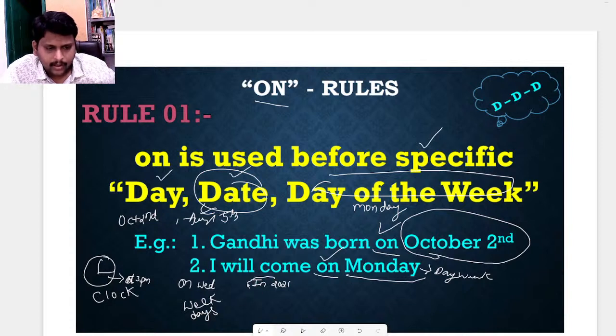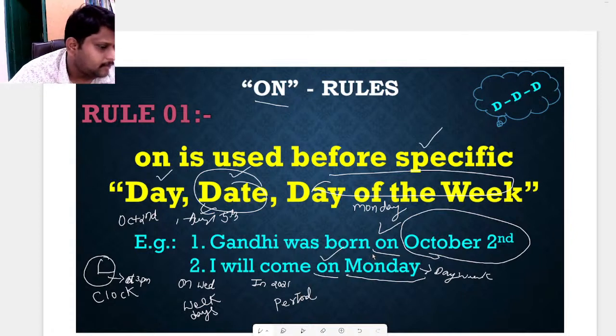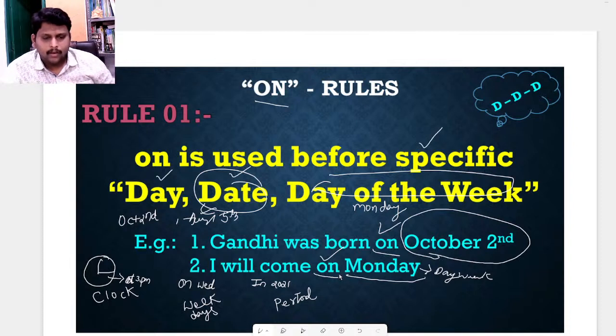Okay. In is used for a period of time. What is a period of time? Okay. Is this difference clear?